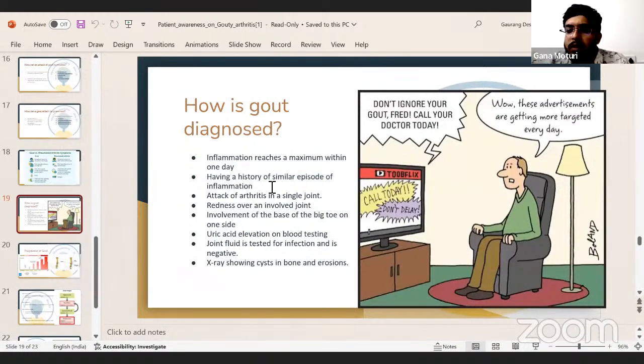So how is gout diagnosed? Usually once the patient presents with gout, the inflammation reaches a maximum within 1 day, and he will have a history of similar episodes of inflammation in the past, an attack of arthritis in a single joint, redness over the involved joint, involvement of the base of the big toe on one side, uric acid elevation on blood testing, and joint fluid tested for infection is negative. X-ray shows cysts in bone and erosions.